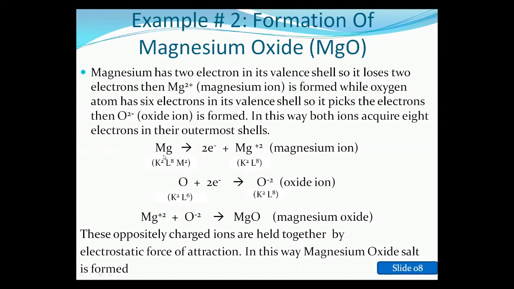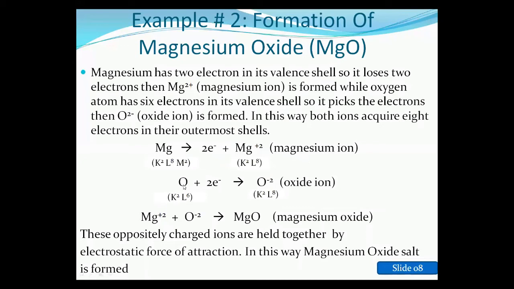Magnesium has atomic number 12, and it is present in group 2. The first shell has 2 electrons, the second shell, that is the L shell, has 8 electrons, and the M shell has 2 electrons. As it is in group 2, it has 2 valence electrons, and by losing these 2 electrons, magnesium gets the new electronic configuration: first shell 2 electrons, second shell 8 electrons, and a positive charge on the magnesium, which is called the divalent positive ion, the magnesium ion.